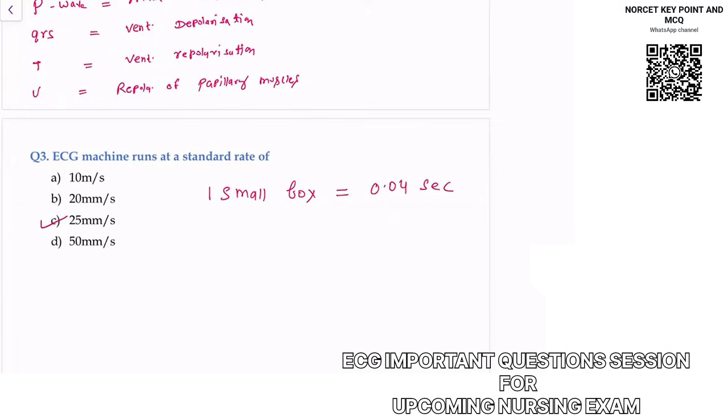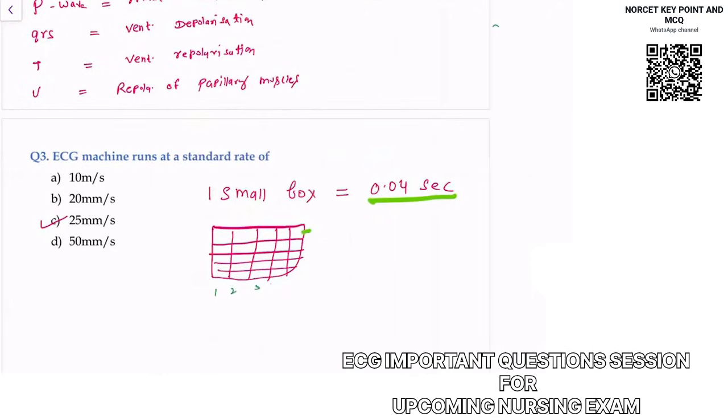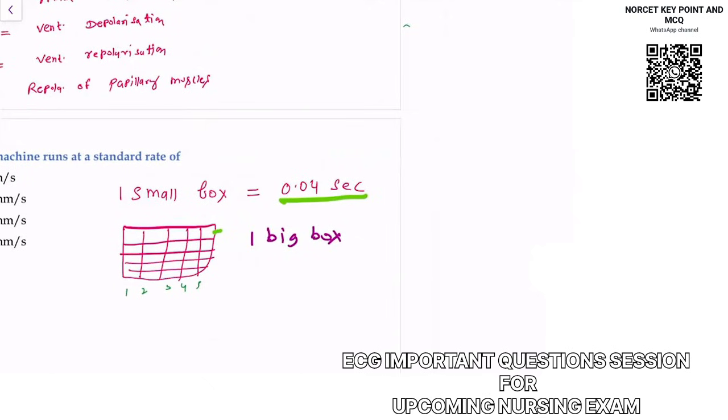अगर मैं आपसे बोलूं एक बड़े बॉक्स में, in one big box, you can notice this is one big box. 1, 2, 3, 4, and 5. So one small box is equal to 0.04 second. अगर मैं आपसे पूछूं one big box, how many small boxes can you see?